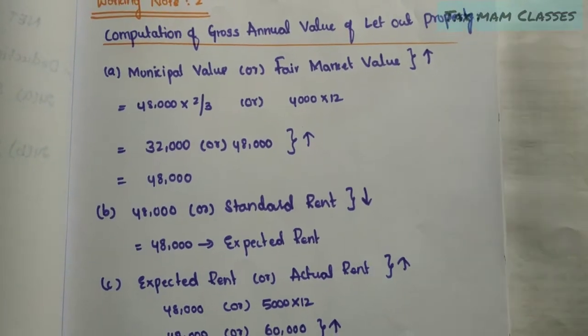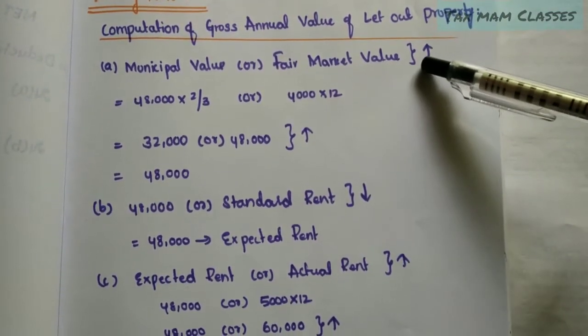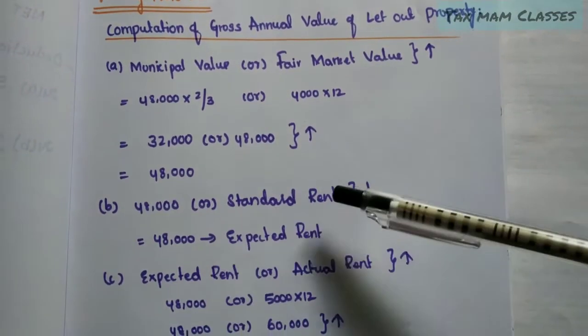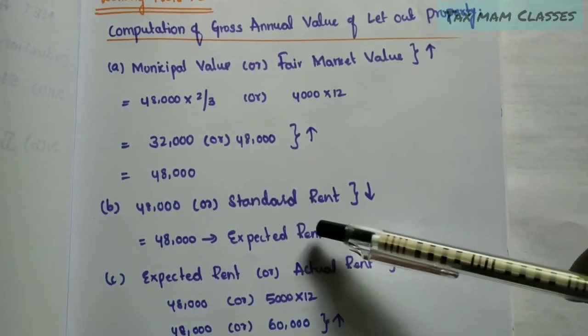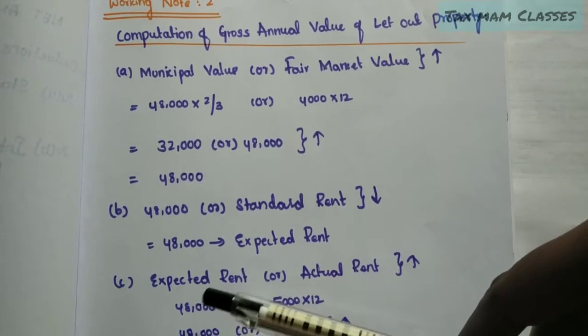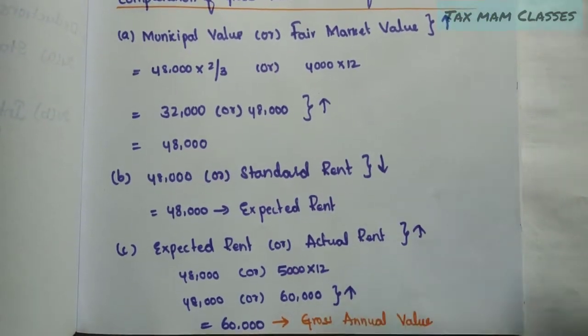So what is step 1? It talks about municipal value or the fair market value, whichever is higher we have to take that amount, or the standard rent, whichever is less we have to take that amount. What we will get will be called the expected rent. So expected rent or actual rent, whichever is higher, that amount will be called the gross annual value.